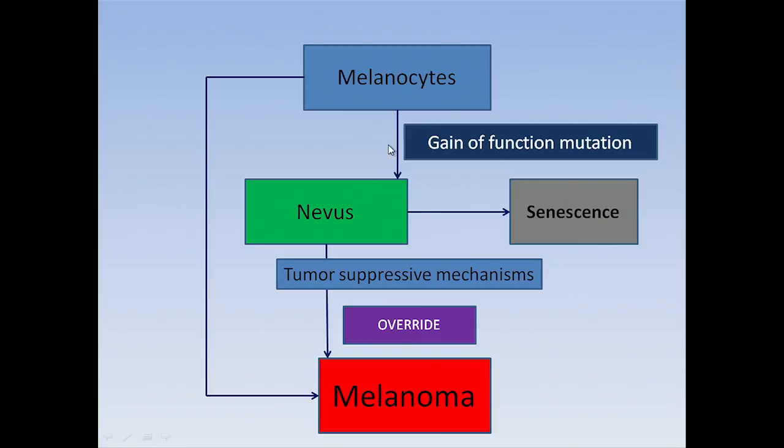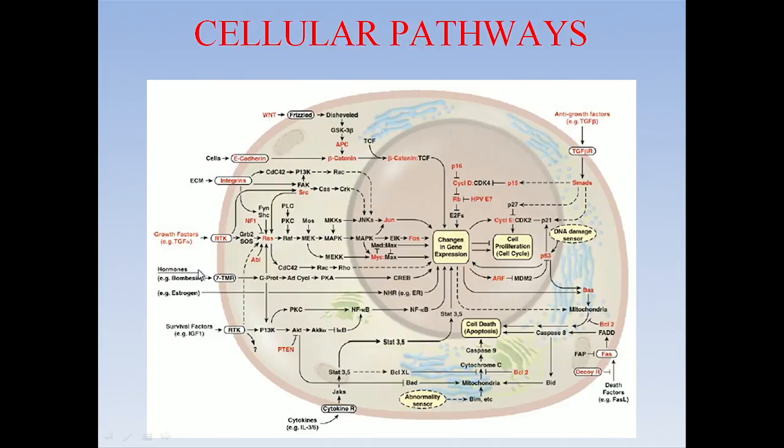But the one thing that we need to stress is that not all melanomas go through this pathway. So it is not melanocyte, nevus, melanoma. Only 20 to 25% of melanomas have an associated nevus. There are a lot of other mechanisms that cause the melanocyte to convert directly into a melanoma. All the different pathways that can lead to this process have been studied extensively in the last 2 decades, which is now shown in the simple diagram.